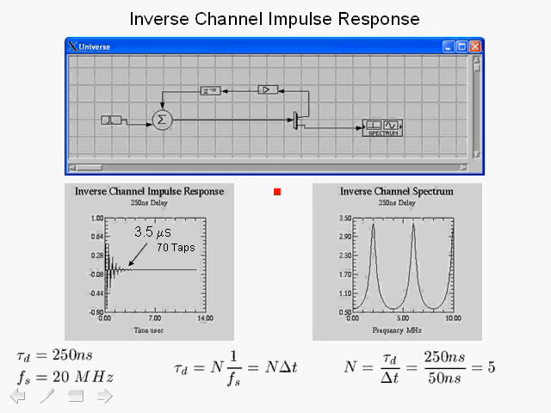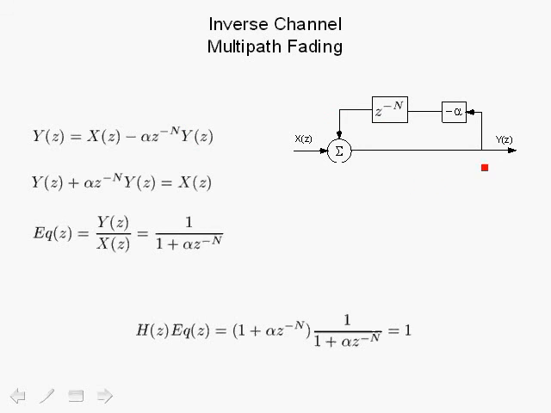To further model this, we've set up a simulation in CAPSIM. In CAPSIM, we're showing a block which generates an impulse, and here the output is fed back by gain minus alpha times z to the minus n, and here we're setting up the delay and adding it back in. This is all the discrete model, and then we're looking at the spectrum and impulse response at this point. This is basically a node block which just takes its inputs and forks out the same samples to an output and, of course, feeds it back into the input. This is the same structure as we have over here.